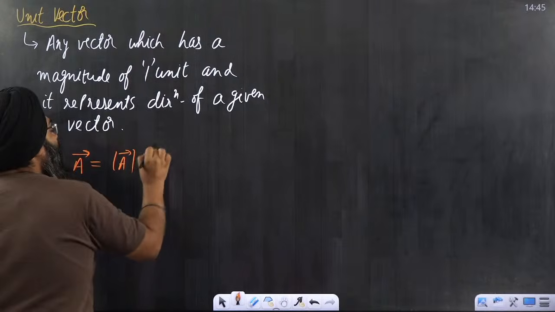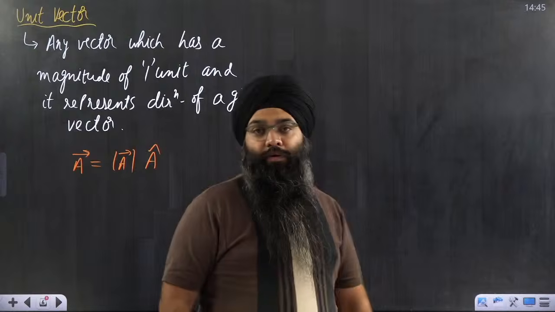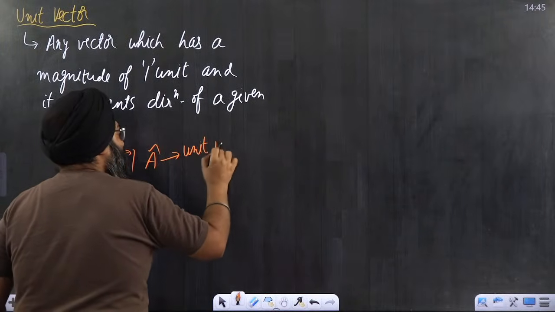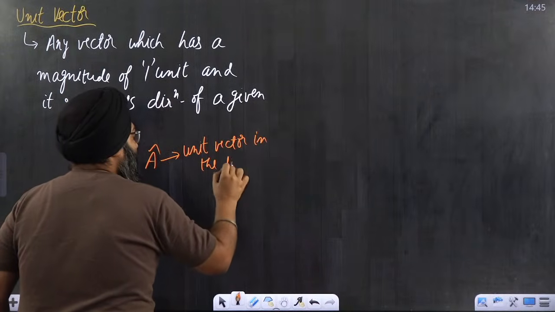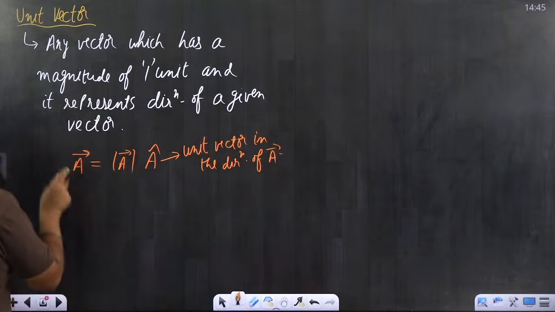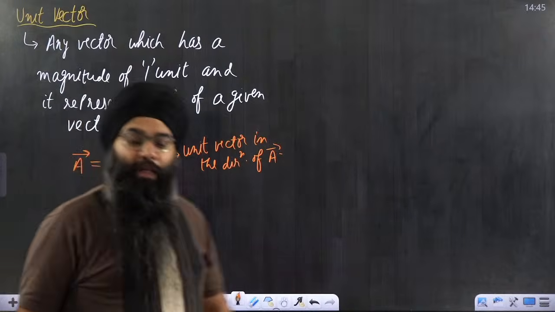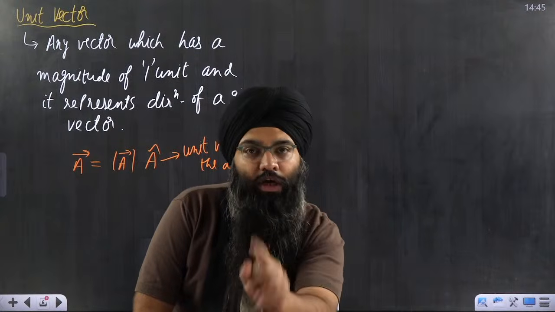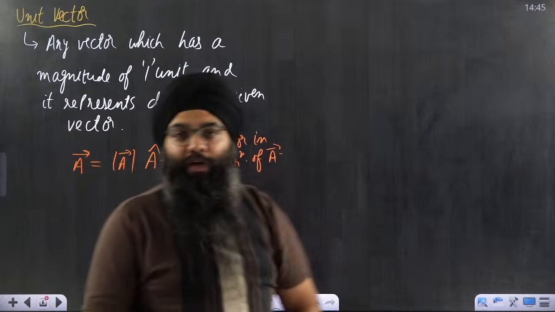And direction is given by the unit vector of A vector, that is represented by A cap. So A cap is basically the unit vector in the direction of A vector. Whatever is the direction of A vector, to represent the direction of A vector, I will write it by the unit vector A cap. So any vector A vector can be written as the multiplication of 2 things, the magnitude of the vector multiplied by its unit vector.